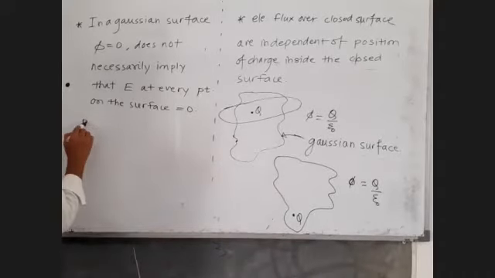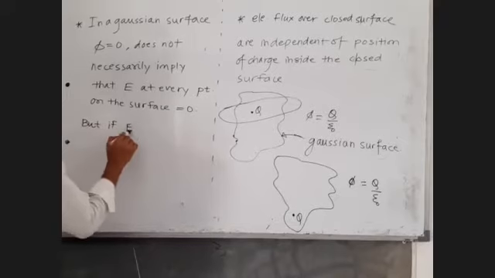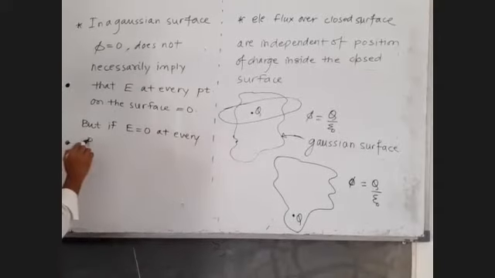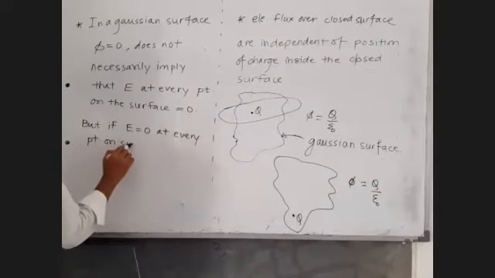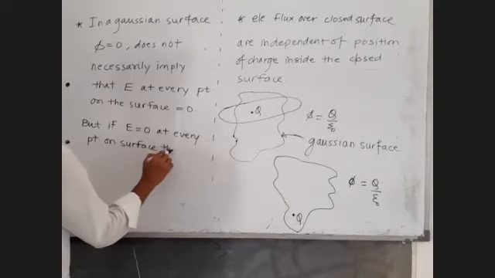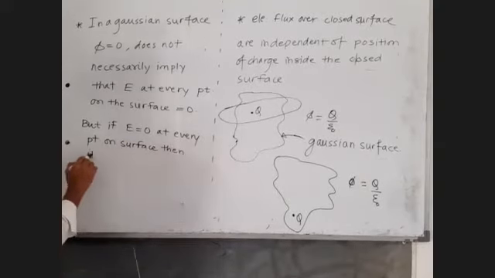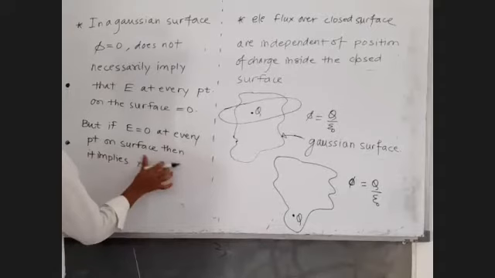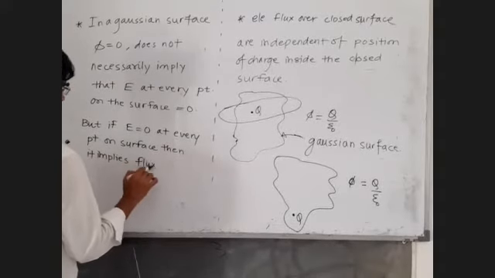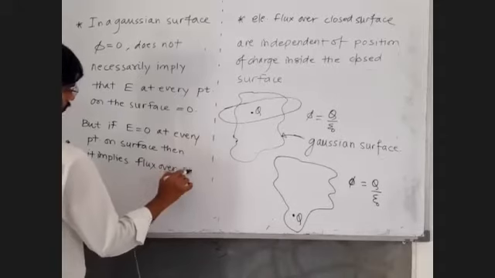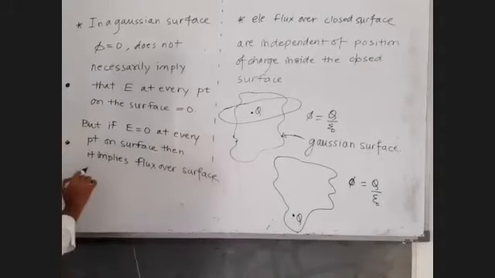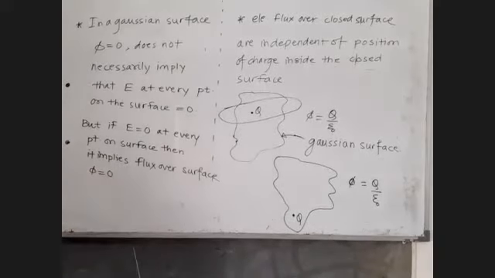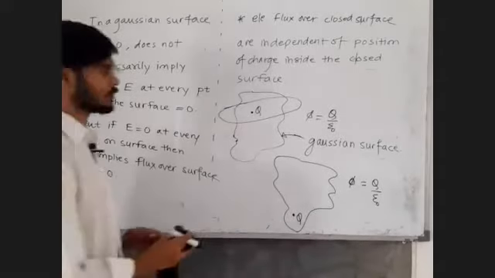But if E is equal to 0 at every point on the surface, then it implies the flux over the surface, phi, is necessarily 0. We will understand this. Initially just write it down.